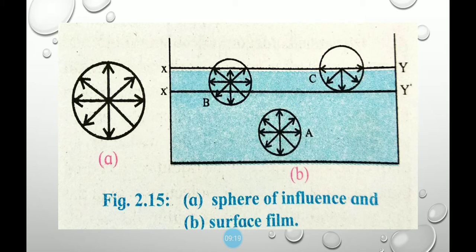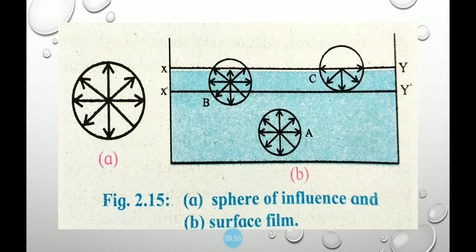The same holds for molecule C which lies exactly on the free surface of liquid. Half of the sphere of influence is in air and half in liquid. The number of air molecules within the sphere of influence of molecule C above the free surface of the liquid is much less than the number of liquid molecules within the sphere of influence that lies within the liquid. This is because the density of air is less than that of liquid.